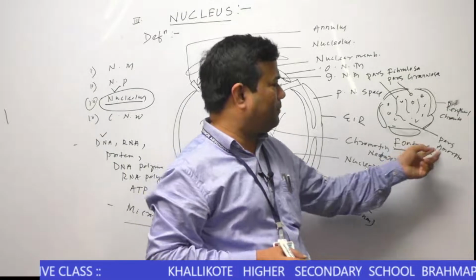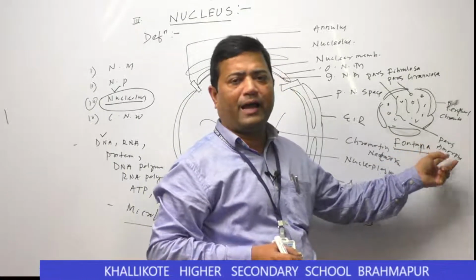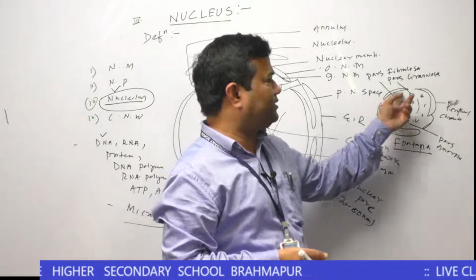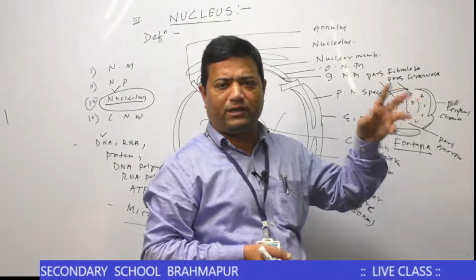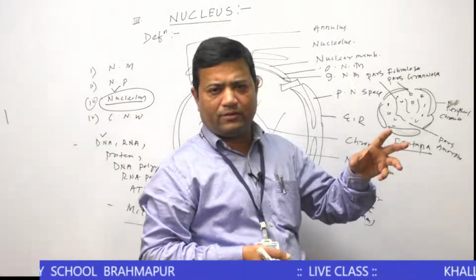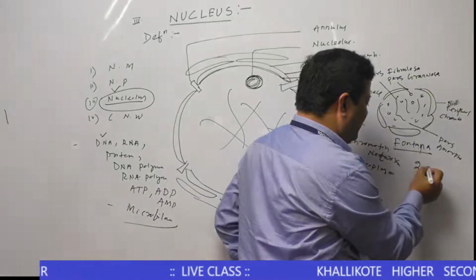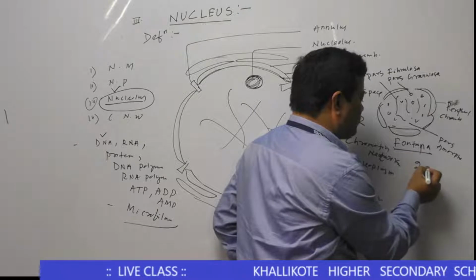One is pars amorpha, the amorphous matrix, meaning the ground substance of the nucleolus, a proteinous substance where the protein and RNA ratio is 2:1.